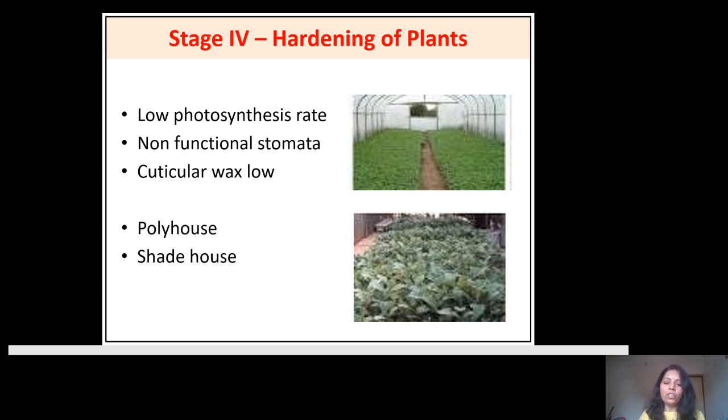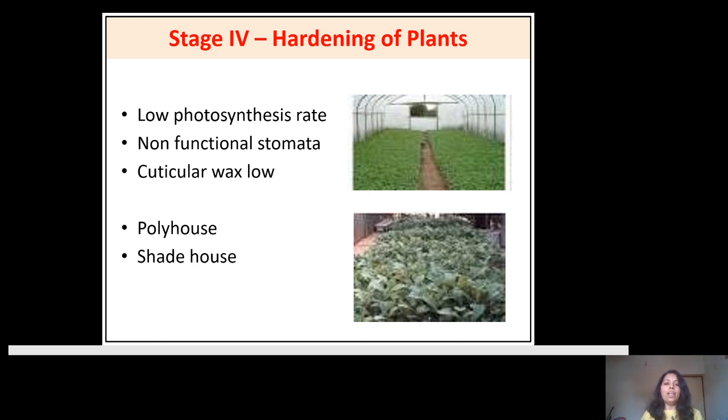A sturdy shoot system as well as a well-developed root system is developed. Now your plant is totally hardened. It is ready to sell to the growers of the plant.